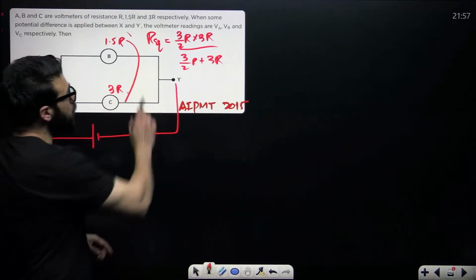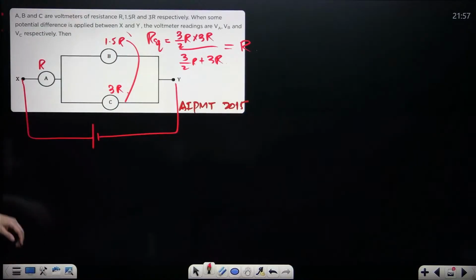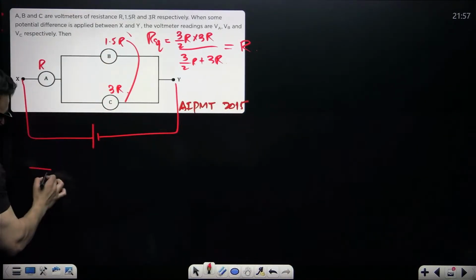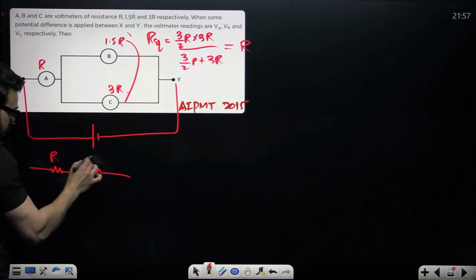Now, if you solve this, it will come out to be equal to R. So the equivalent of these is R. Now instead of these two, I'll make a resistance. This is R, this is R.